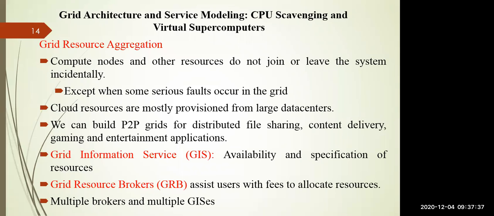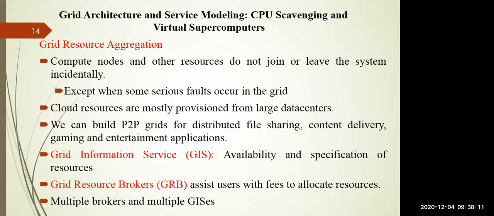The availability and specification of the resources is provided by the grid information service, GIS. GIS is responsible for finding the availability of the resources and their specification, in terms of how many instructions they can execute and how many cores the system has. Similarly, a grid resource broker assists users to allocate the appropriate resources for a user application.